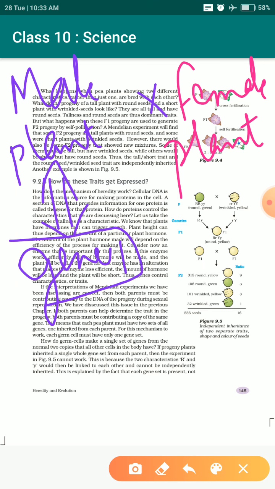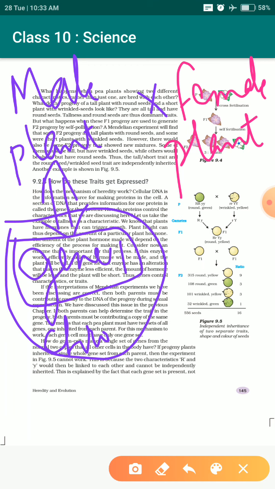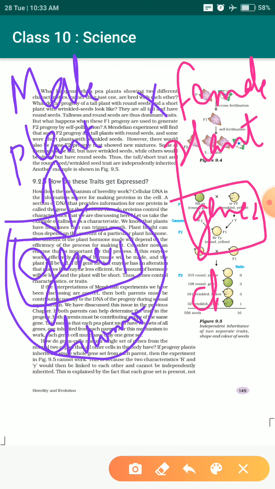And this gene is present where? This gene is present in the chromosome of this male plant. And what about the female plant? This female plant will have its own gene. Suppose I write it as gene 2, and it will be present in the chromosome of that particular female plant.